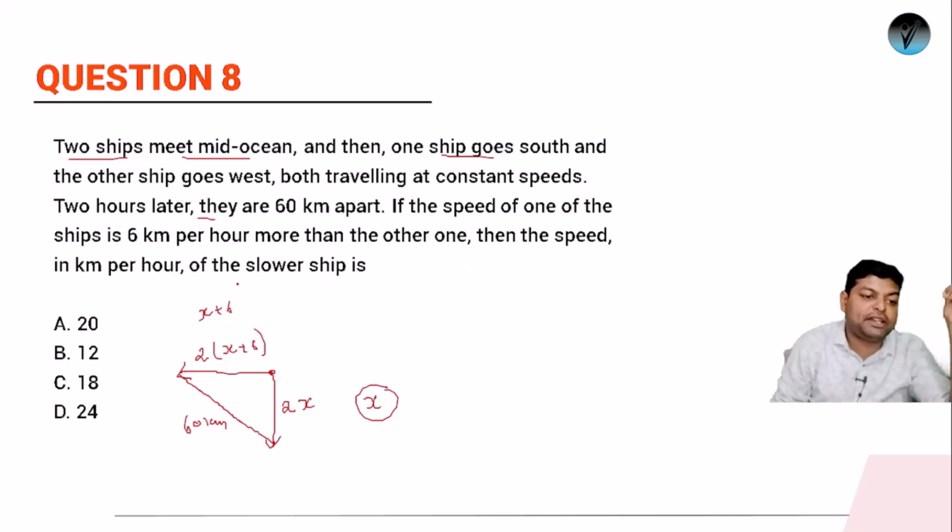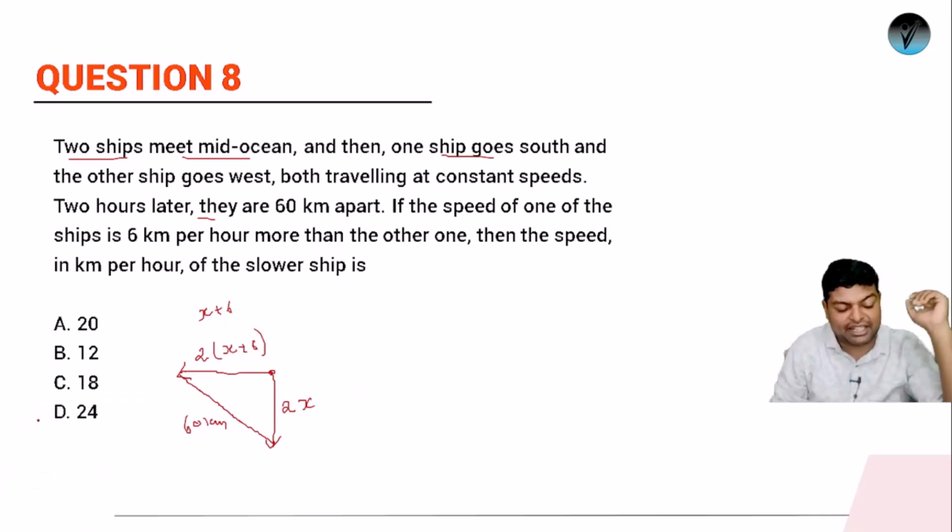Then the speed in kilometer per hour of the slower ship. So simply we have to get the value of x. So अगर आपको यहाँ पर इसका आइडिया है, if you have the idea of triplets, simply place the values of x, और देखो ट्रिपलेट बन रहा है या नहीं. Or else what you can do, आप यहाँ पर Pythagoras equation यूज कर लो and you'll be getting the value of x.